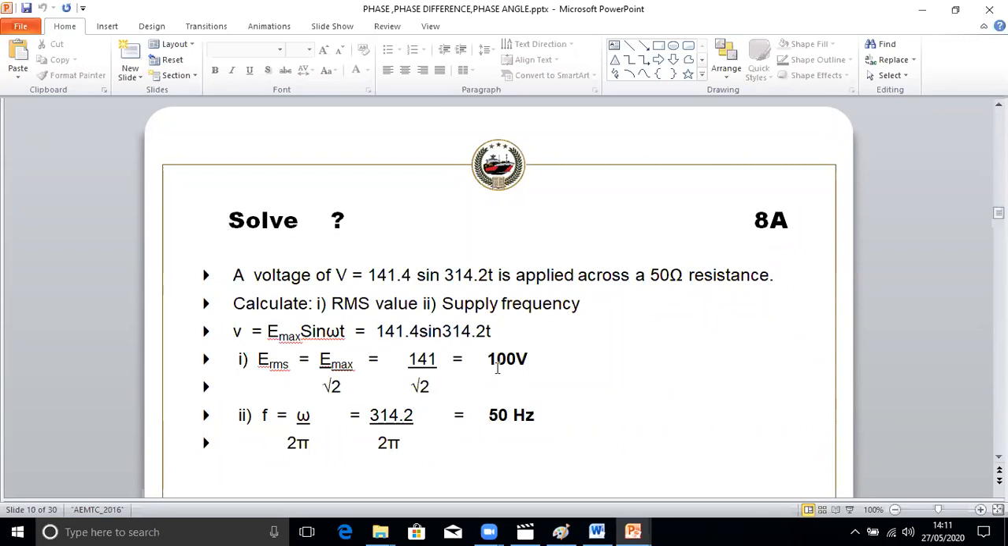And we know omega is equal to 2 pi f, so f is equal to omega by 2 pi, which gives 50 hertz as the frequency. Hope this is clear. This was just one example to show what the instantaneous voltage is and how you calculate it.